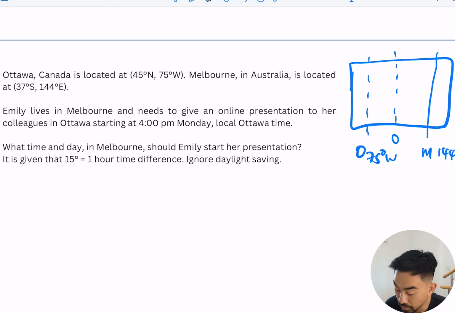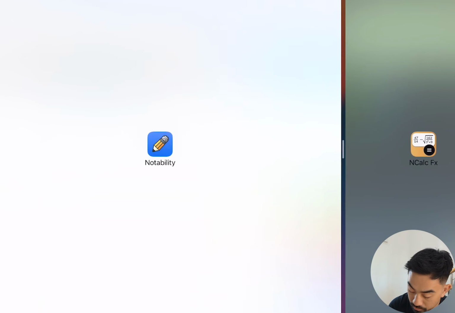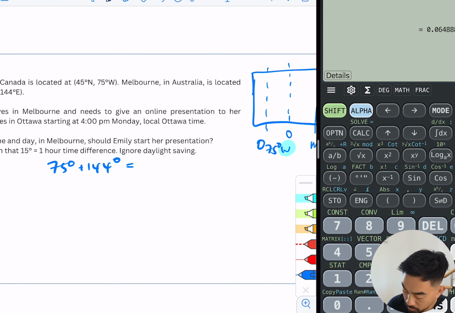Okay. Now here's a little trick. If your letters, east and west, are different, what you need to do is add on those numbers to get the total degrees in between the cities. And if they're the same, so imagine if there was another one over here, which was, let's say, 100 east, if the letters are the same, E and E, then you've got to subtract. And likewise, that's the same with west. But here you can see I've got west and east, so I'm going to add those two numbers. So 75 degrees plus 144 degrees, what does that give me? So 75 plus 144, that gives me 219 degrees.